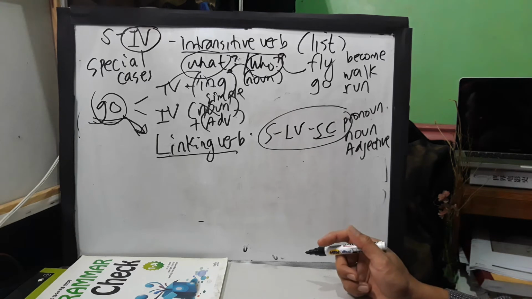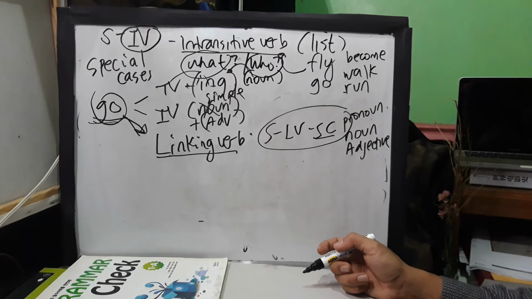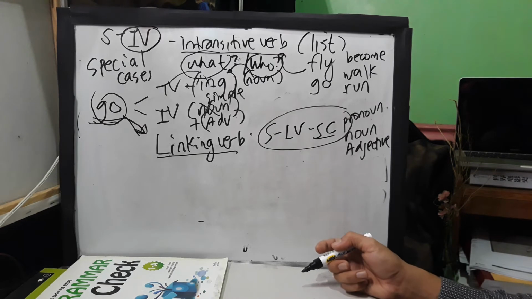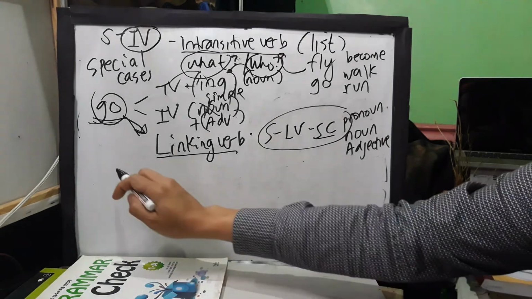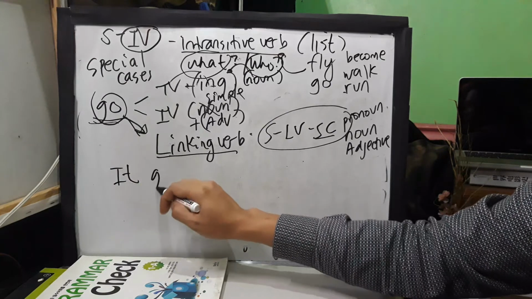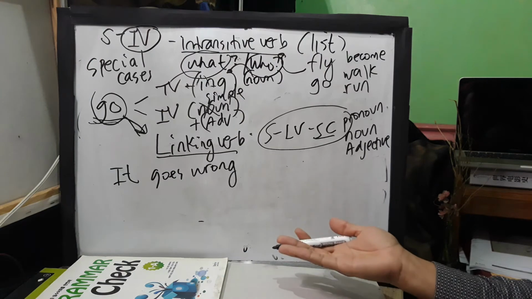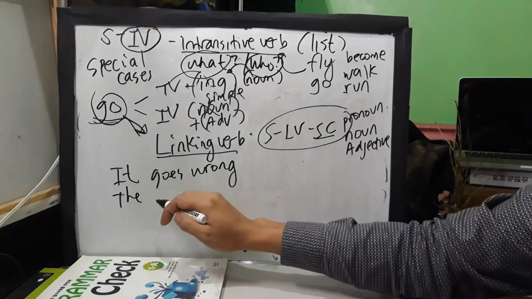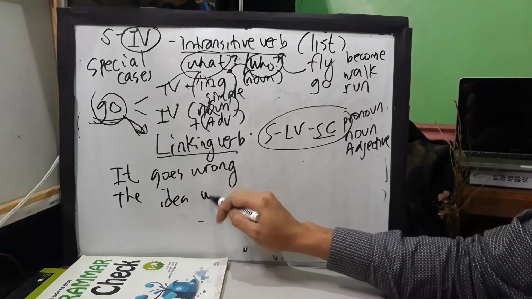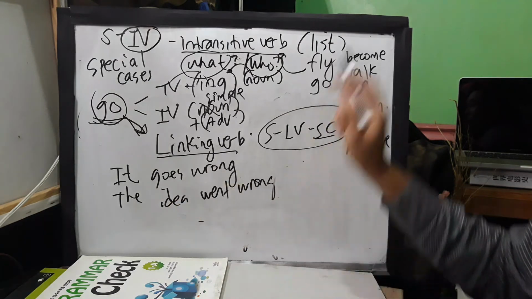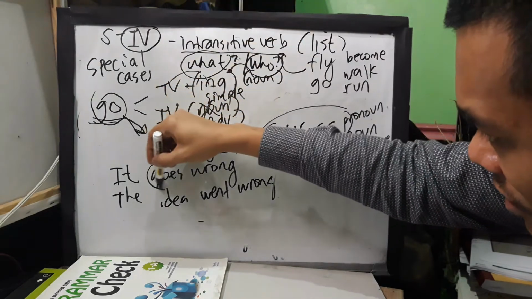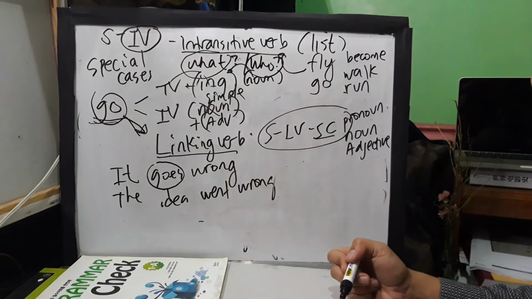Go in a sentence, and teacher, how do I use that as a linking verb? I'm a bit confused. I think I'm getting more confused already. So, can you give an example? For example, you can say, it goes wrong. The plan usually goes wrong. You can say, the idea went wrong. So, teacher, go here, is it a transitive verb?